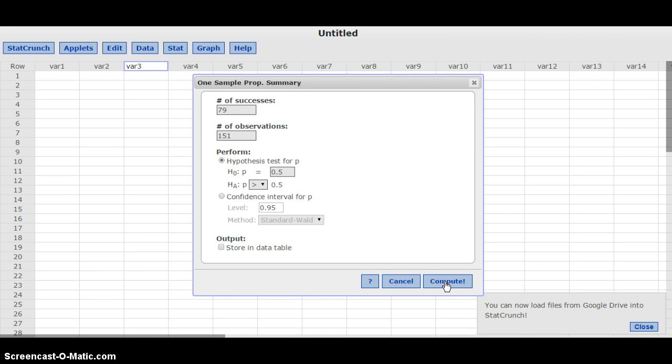So if you want to pause it at this point and look at the analysis from here and see if you can do the interpretation in terms of what the p-value comes out, now is a good time to pause it. Okay, so hopefully you're back from pausing it.